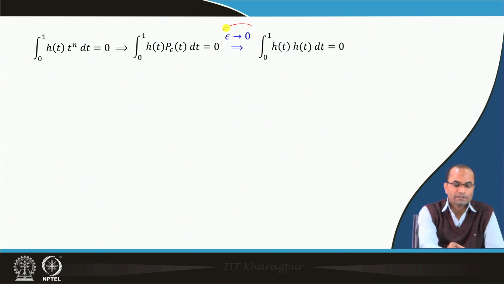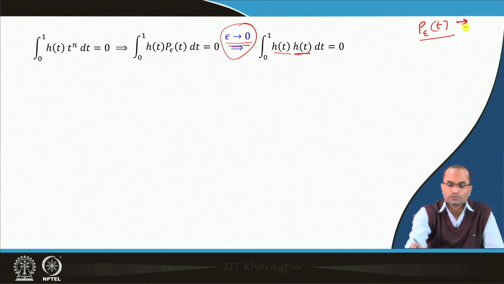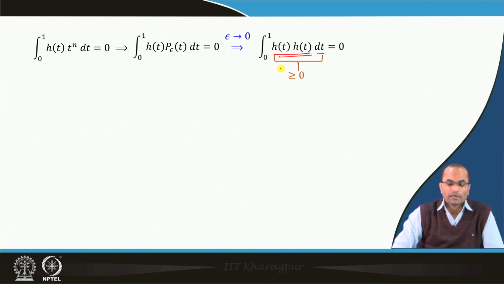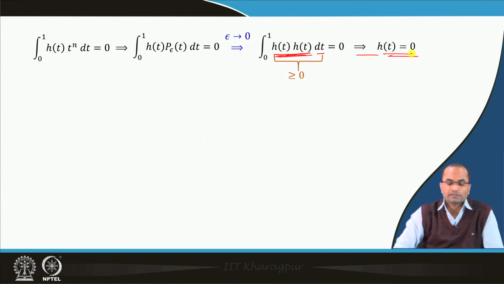That means, in the limiting case, when epsilon goes to 0, we have h t, and this polynomial will also converge to h t. That is the Weierstrass theorem. We have seen that this polynomial, when epsilon goes to 0, goes to this continuous function. So, we have this integral of h t square dt, which means we have a positive h t square in the integrand, and that will imply that h t has to be identically 0 to have this integral equal to 0.